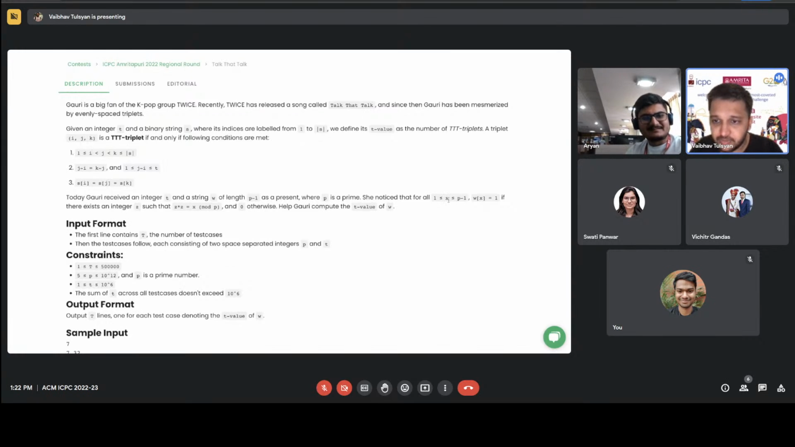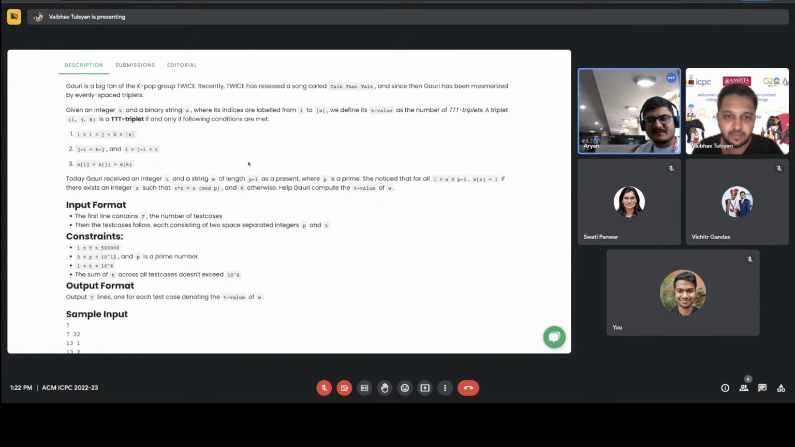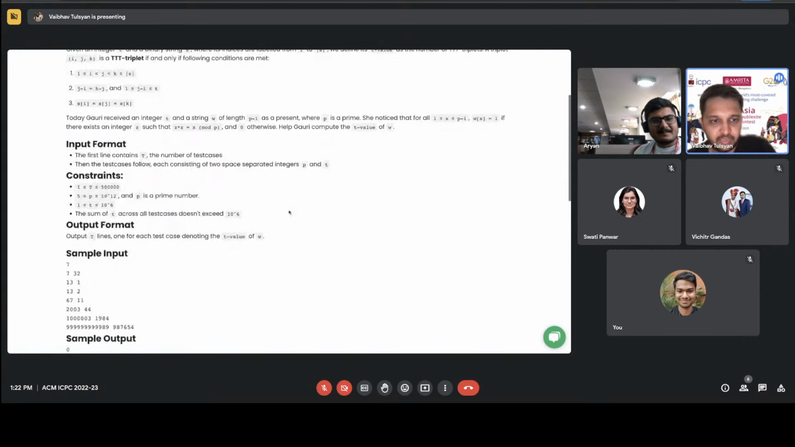And for all x between 1 and p minus 1, you have w of x equals 1 if and only if there exists an integer z such that z square mod p is x. So basically the string is constructed implicitly using two parameters. Right? Yeah, that's right. So you need to compute the t value for this string w, and the limits are 10 power 6 across all t test cases.